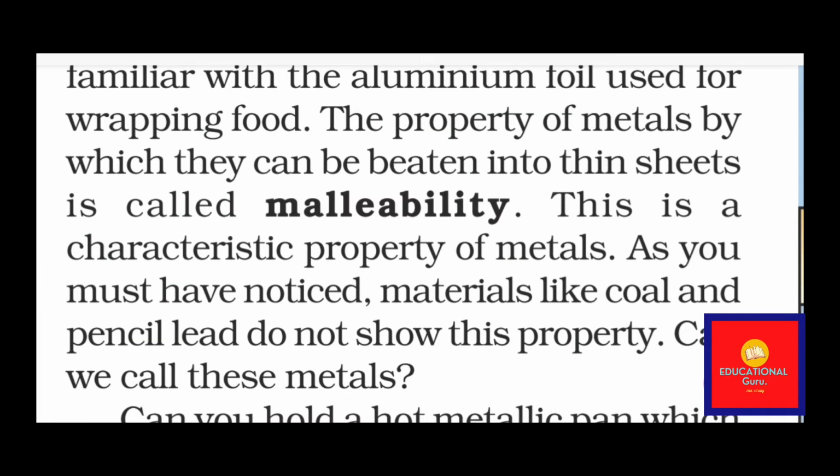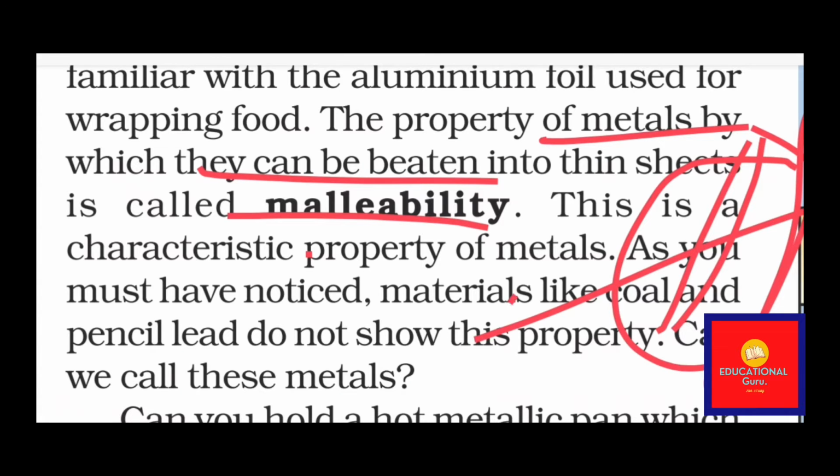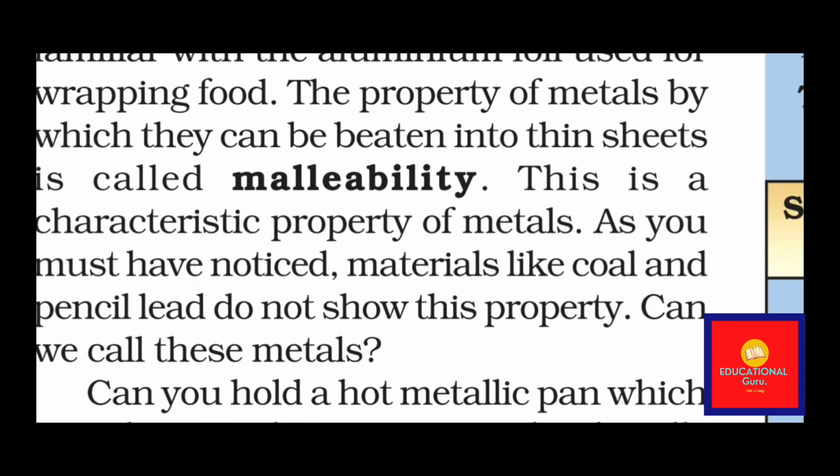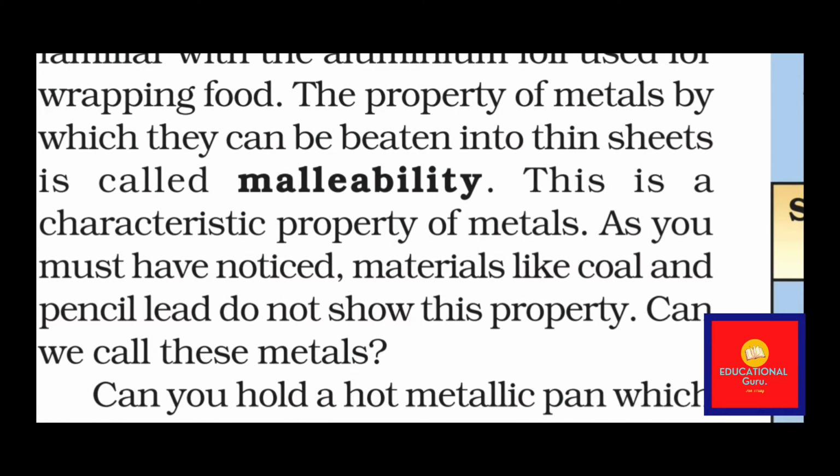Firstly, a really important thing you need to know is malleability. Now, what is malleability? It is a property of metals by which they can be beaten into thin sheets. For example, you have seen iron or aluminium sheets. It is beaten and drawn into thin sheets, so its name is malleability. The process which makes it into thin sheets is malleability, and you have to learn this very clearly and understand this concept.